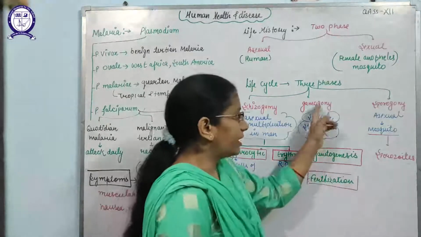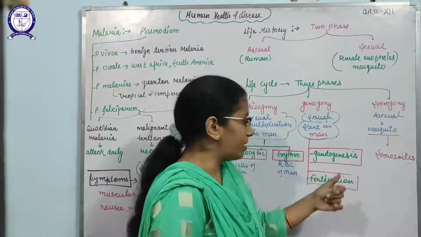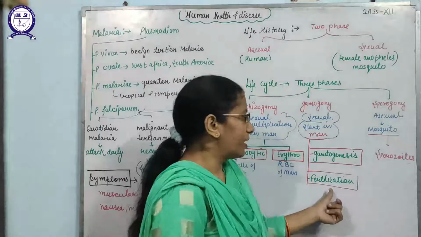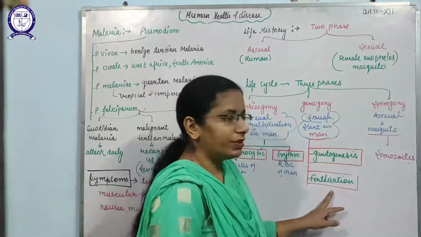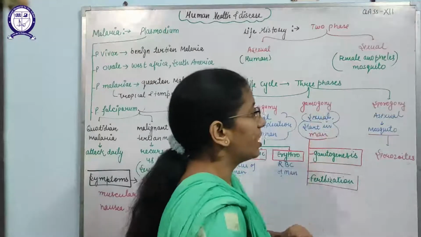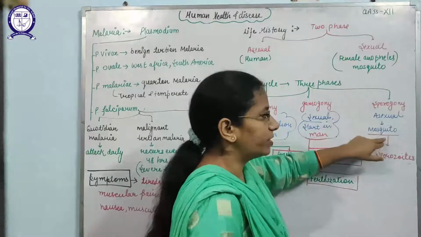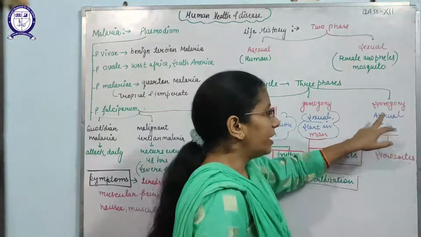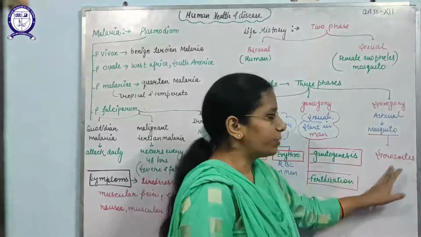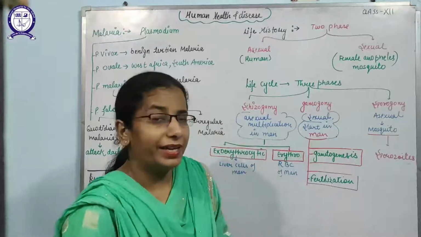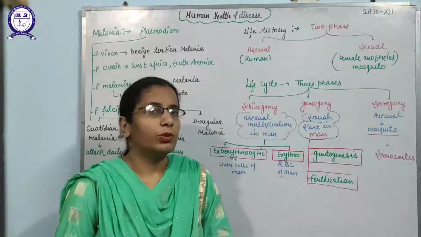After that, in gamogony, it will complete two steps. One is gametogenesis, that means formation of the gametes, and second is fertilization. Gametogenesis takes place in man, while fertilization takes place in the mosquito. The third stage is sporogony, where asexual multiplication takes place, and this phase takes place in the mosquito. Here asexual multiplication leads to the formation of sporozoites, and these sporozoites again enter into the human being.